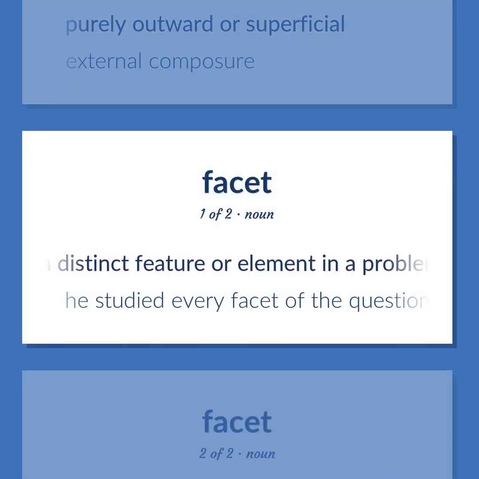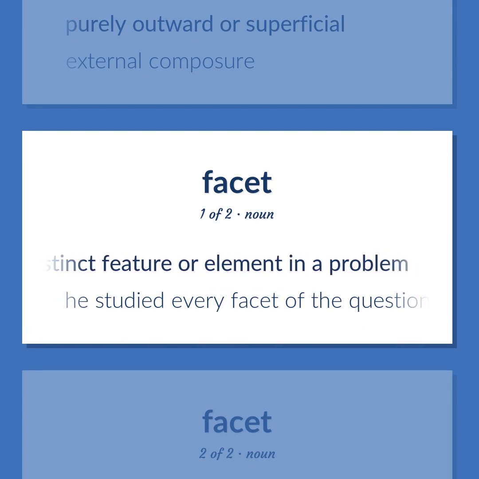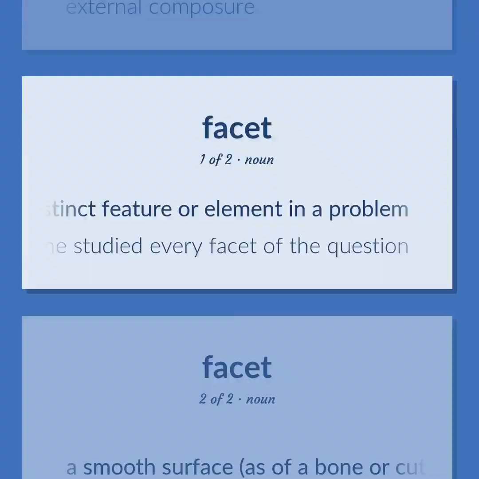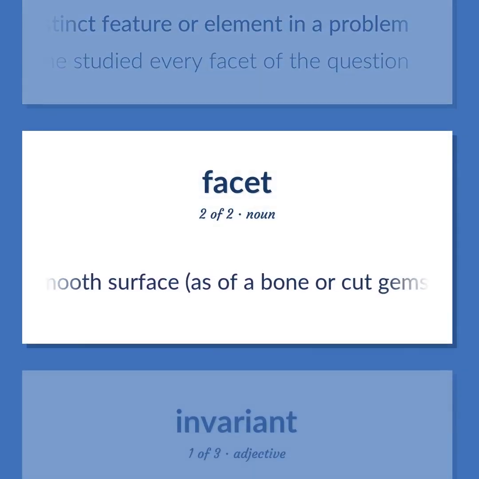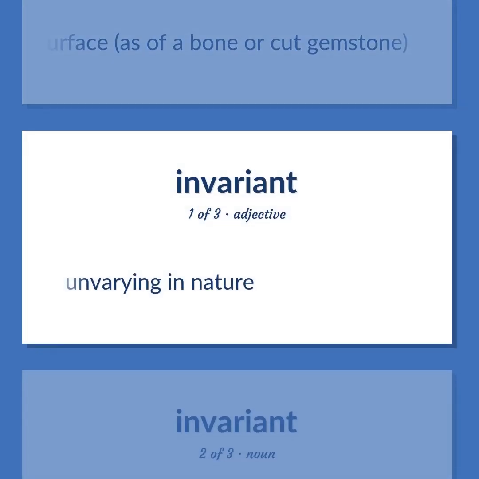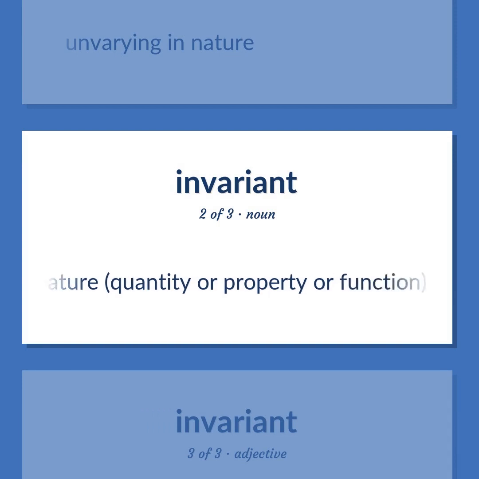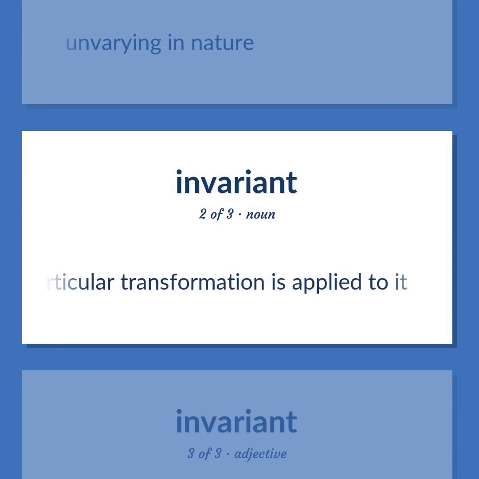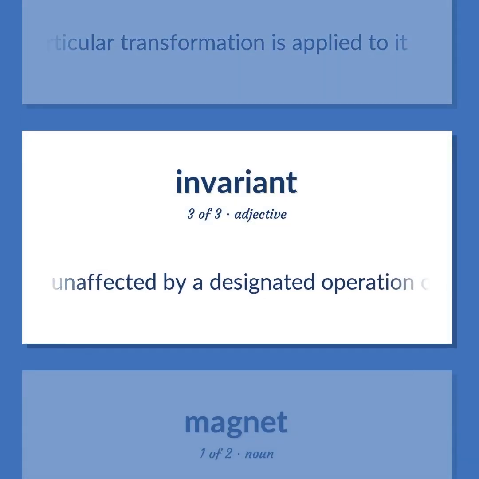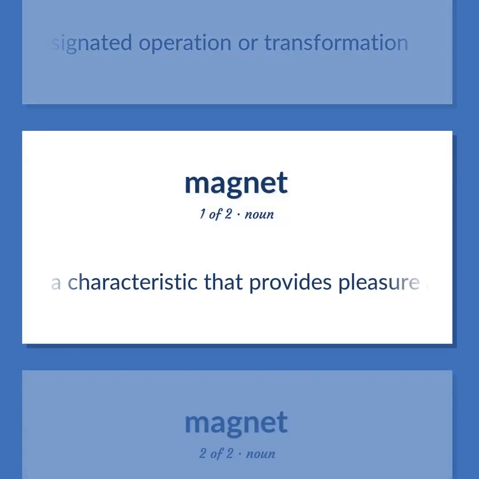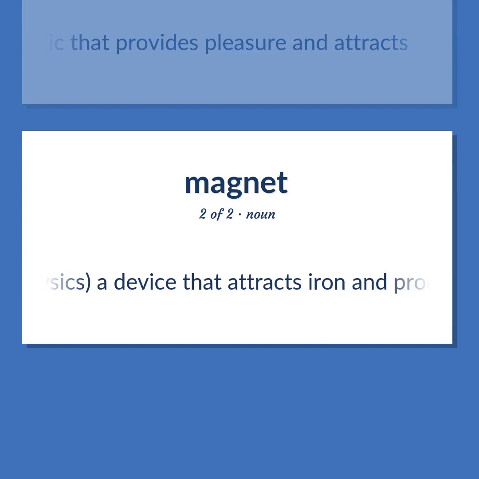A distinct feature or element in a problem. He studied every facet of the question. A smooth surface, as of a bone or cut gemstone. Unvarying in nature. A feature, quantity or property or function, that remains unchanged when a particular transformation is applied to it. Unaffected by a designated operation or transformation. A characteristic that provides pleasure and attracts. Physics. A device that attracts iron and produces a magnetic field.